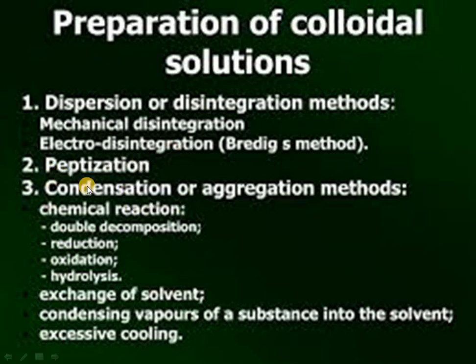Next is the chemical reaction method, double decomposition. You will see the reaction and you will understand more. Reduction, oxidation, hydrolysis. These are the four types of reaction coming under the chemical reaction method. And then exchange of solvent. Solvent means we are going to change the solvent. For example, earlier it is prepared with alcohol as the dispersion medium, and now we are changing to water. So this way the exchange of solvent, and condensing vapor of a substance into the solvent, so excessive cooling also, these are the methods. Let us discuss in detail.